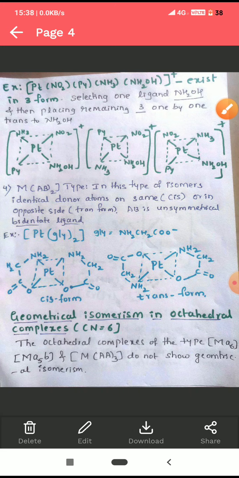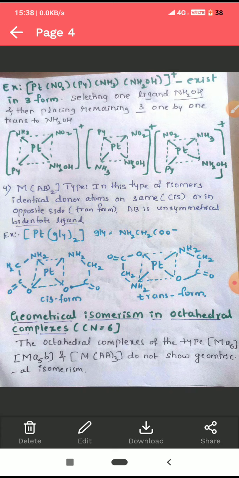The next example is MAB2 type. AB is a bidentate ligand which is unsymmetrical. If we write AA, then it is a symmetrical ligand. AB is an unsymmetrical ligand. Coordination number is 4 because it is a bidentate ligand.